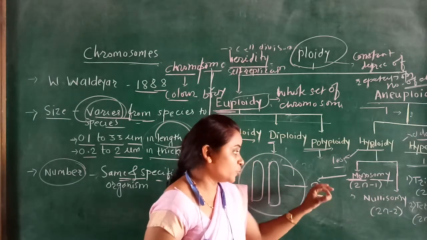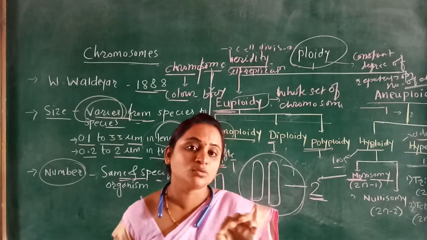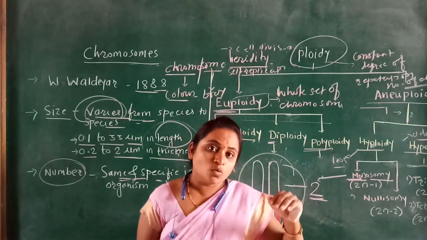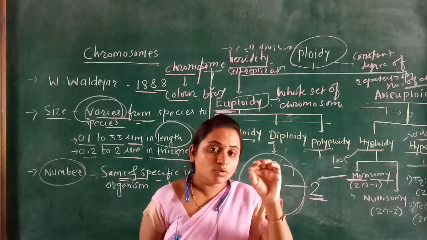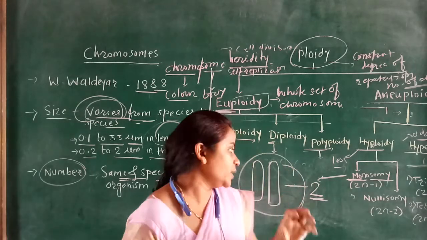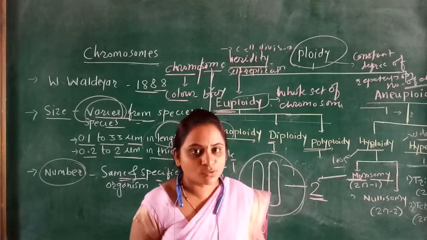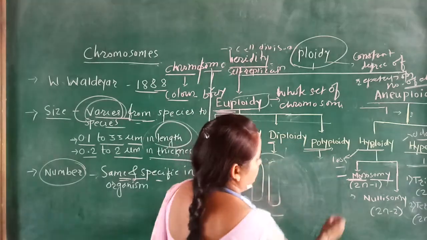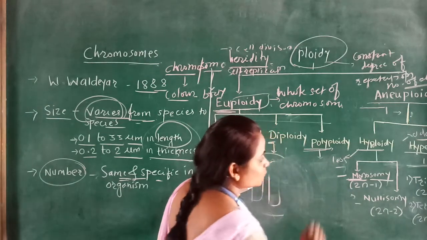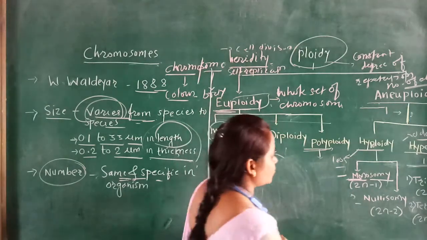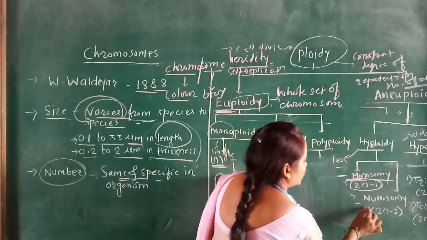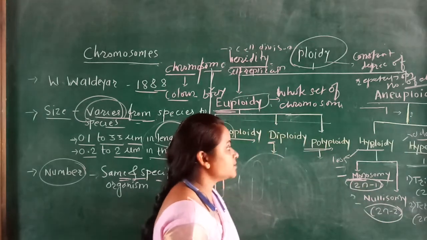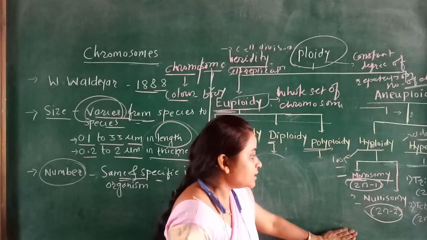And this type, monosomy and nullisomy, is seen at the time of mutation. Mutation is one of the big topics, and in which different types are also seen. So these are the examples, or these are the types of monosomy and nullisomy, which are included in mutation. At the time of mutation, this type of mutation is seen, monosomy and nullisomy. Okay, understand what is monosomy and nullisomy.